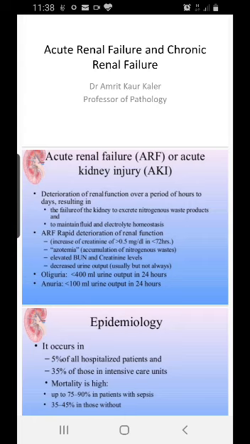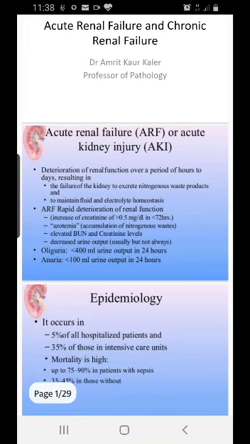So how do you diagnose it? You diagnose it by creatinine levels rising more than 0.5 milligram per deciliter in less than 72 hours. And then there is azotemia, accumulation of the nitrogenous waste. Also there are elevated BUN and creatinine levels, and a decreased urinary output.